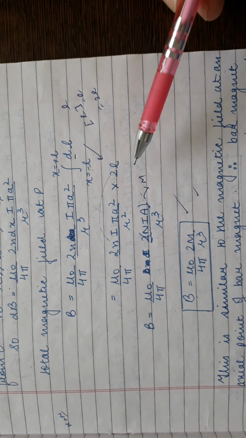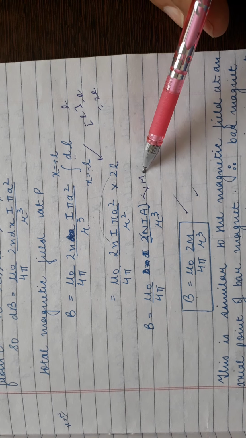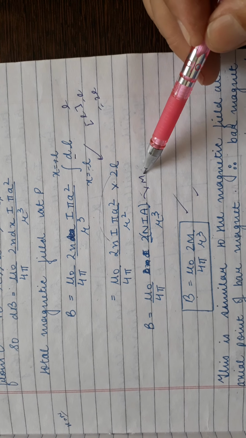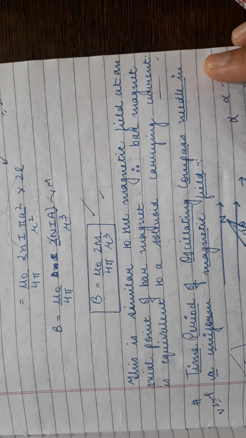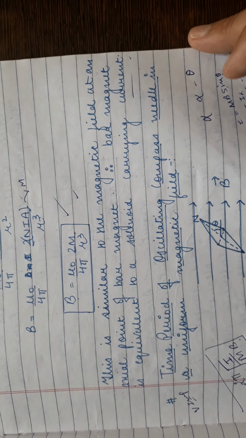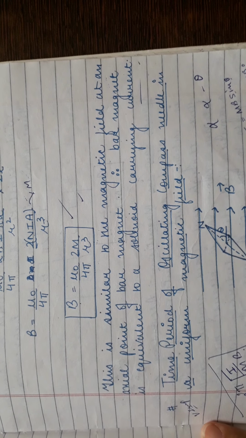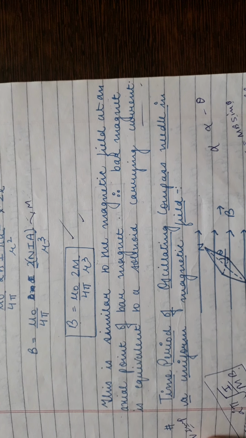So 2NIA into 2L, and NIA will become M. So mu naught upon 4 pi into 2m upon r cube. This is similar to the magnetic field at an axial point of a bar magnet. Therefore, a bar magnet is equivalent to a solenoid.